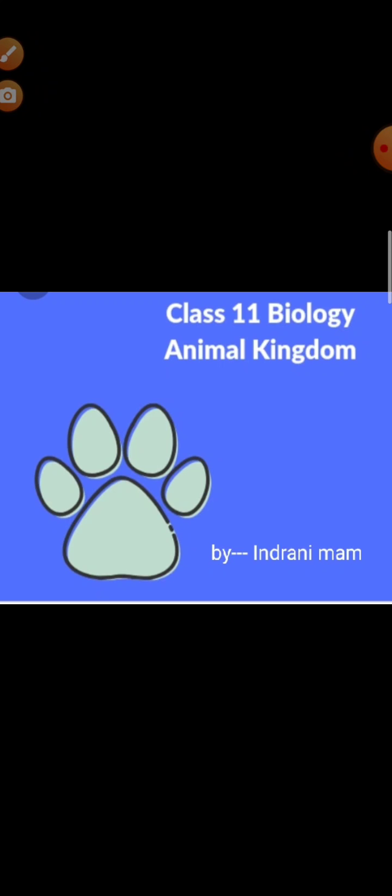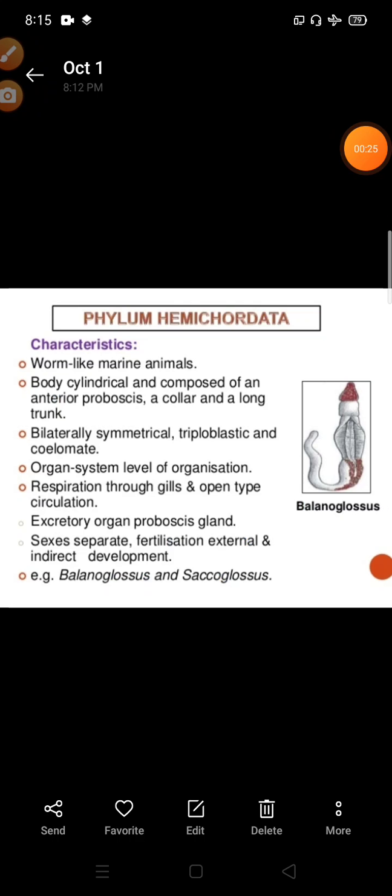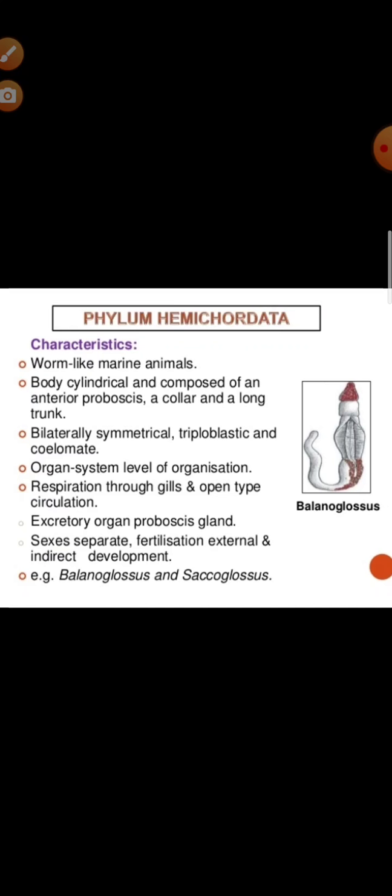So we have been continuing with our chapter, that is animal kingdom. In our last class we learned till phylum Echinodermata, and today we will start from the phylum Hemichordata. What you have to learn from here is the characteristics of each phylum, their characteristics and their examples. So for the organisms under the phylum Hemichordata, what are the characteristics exhibited by them? You have to know those.